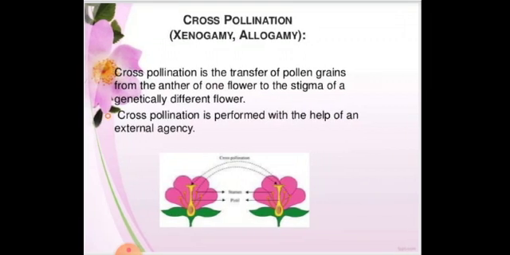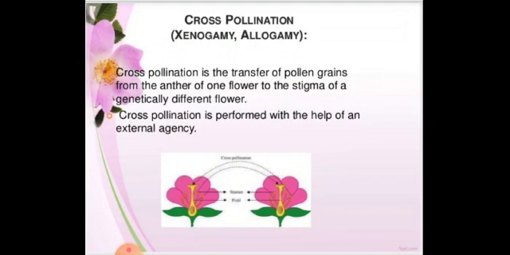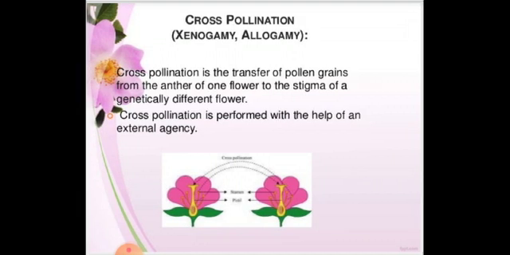For example, we will say hibiscus or a rose plant, a red flower is just genetically different from a pink. Cross pollination is performed with the help of an external agency. Definitely it needs an external agency. For example, in coconut plants, if one plant is on one side and another plant is on the other side, it needs an agency. It cannot just fly. It needs an external agency like wind, water or animals.